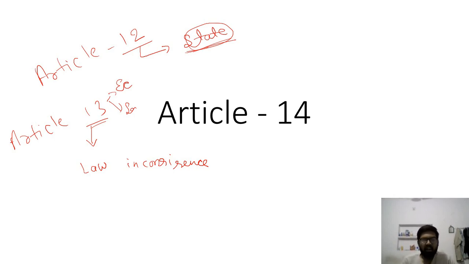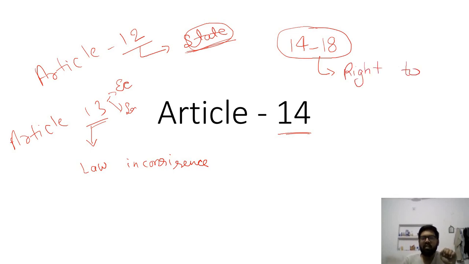Now we have to start article 14 today. Now look, article 14, article 15, article 16, article 17 and article 18. These five articles, article 14 to article 18, talk about right to equality.